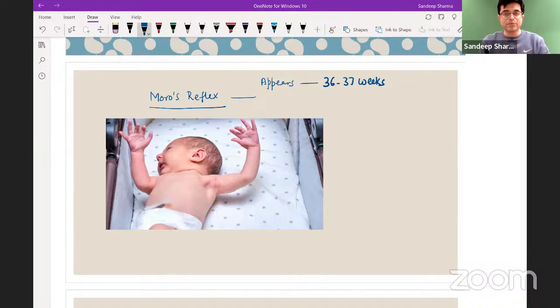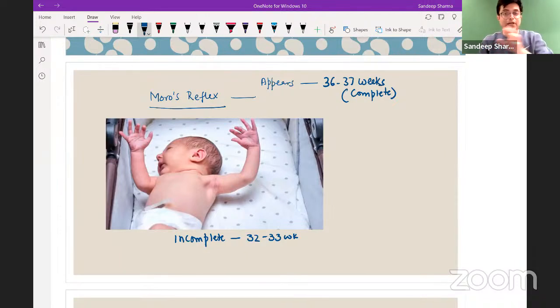One is an incomplete Moro, which usually appears around 32 weeks, but it will not be the complete Moro reflex that we know. So if asked at what age incomplete or immature Moro comes, it is around 32 to 33 weeks. But the complete Moro, the actual Moro, with all the components present, appears at 36 to 37 weeks. So it will be present in every normal child at birth.